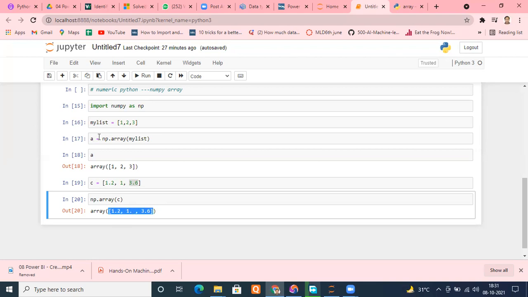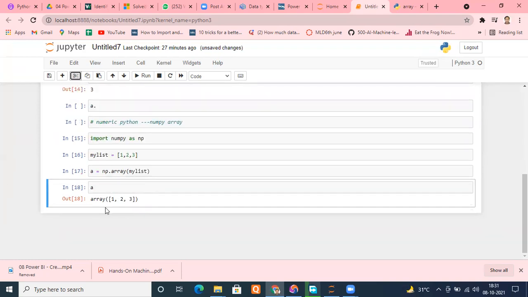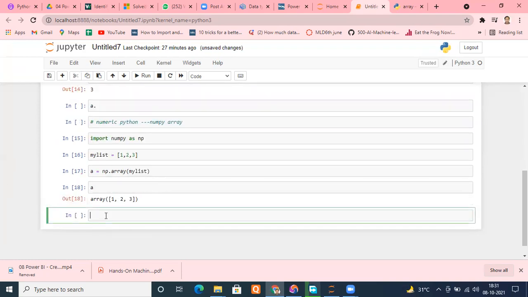For example, we have created this A here. Let me delete this, it is not required. Okay, so A is here. What I can do, I can directly put one dimension here only. For example, I just put 0, right?